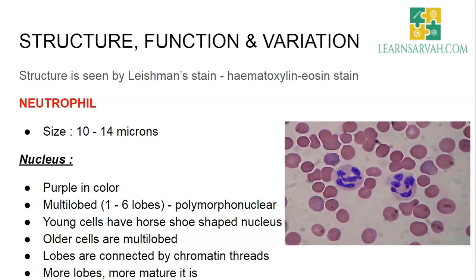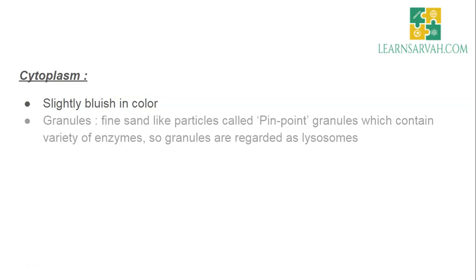The picture shows a neutrophil in hematoxylin eosin stain, in a peripheral smear. Here we can see a multi-lobed nucleus, and it is purple in color. Now coming to its cytoplasm, it will be slightly bluish in color, and we can see its granules.